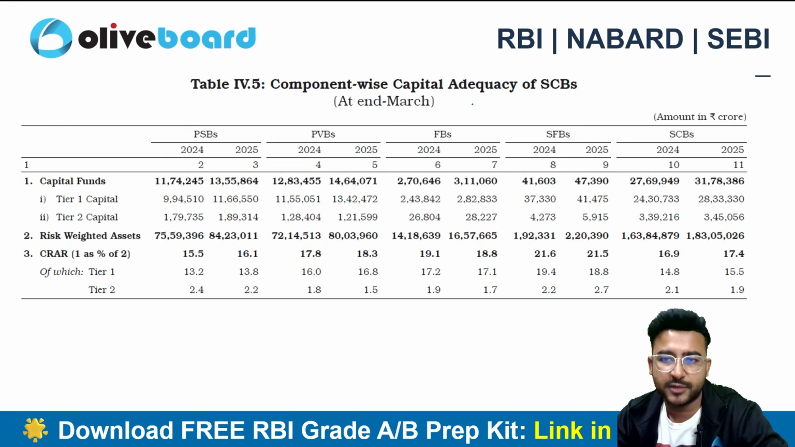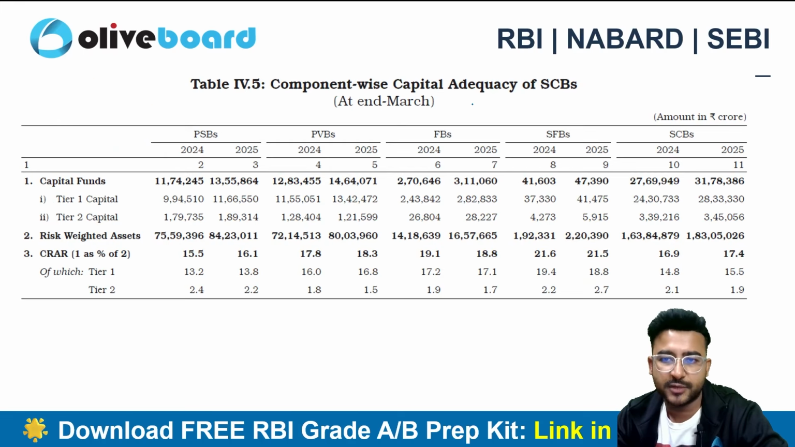What is the formula? High quality liquid assets, HQLA, divided by the net outflow in the next 30 days of stress condition. So this is about checking whether the bank will be able to survive for the next 30 days by using the high quality liquid assets. At least it should be 100%, but as of now in scheduled commercial banks it is already 132.6%, right? So the data is quite good. Then we have the net stable funding ratio, NSFR. What is the meaning of the net stable funding ratio?